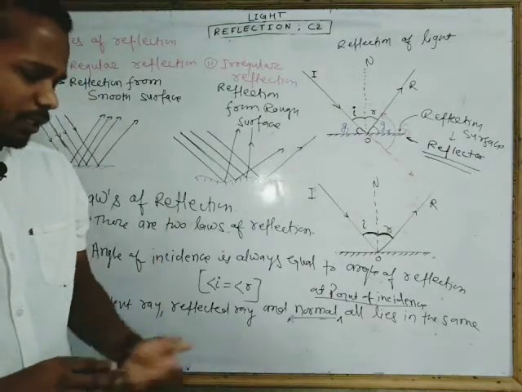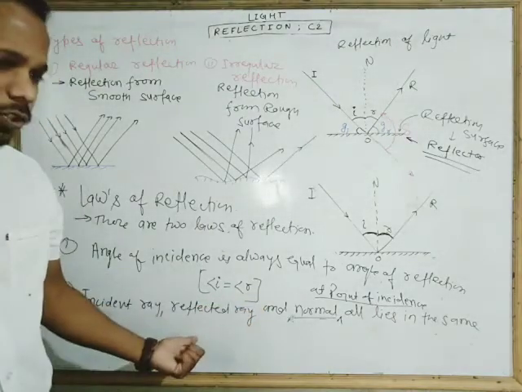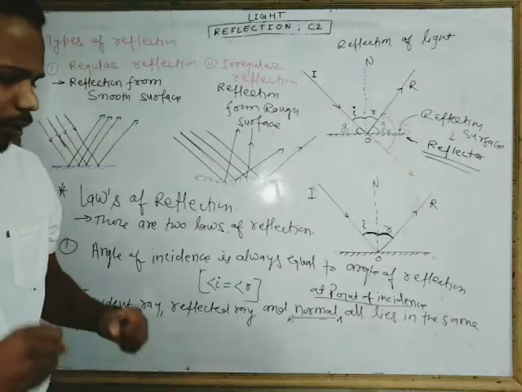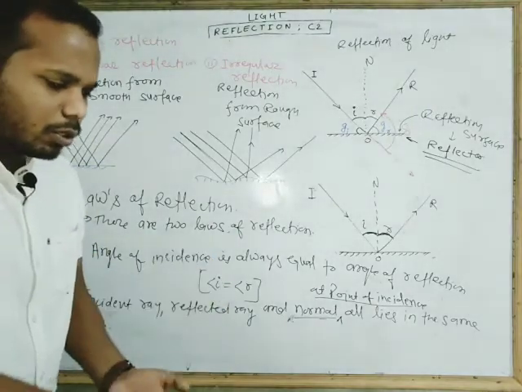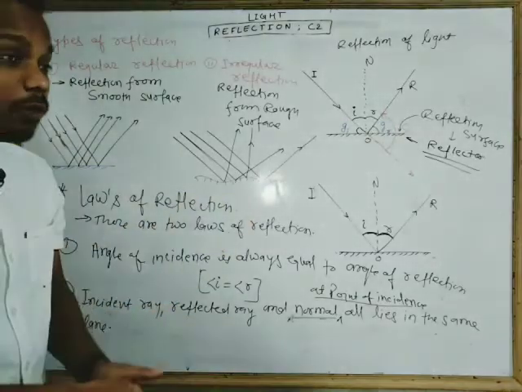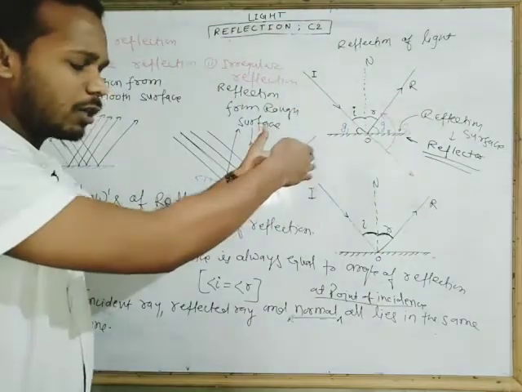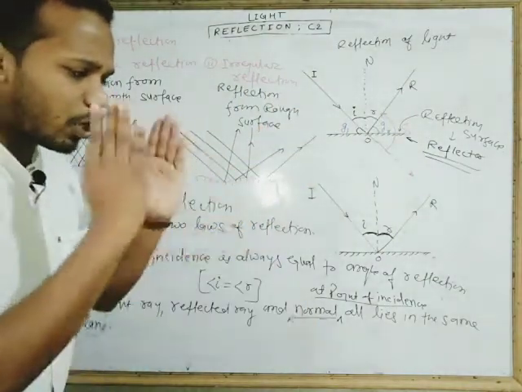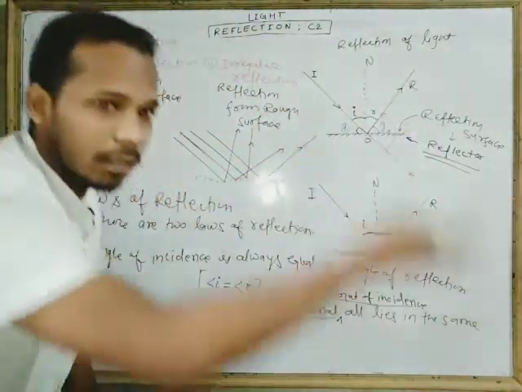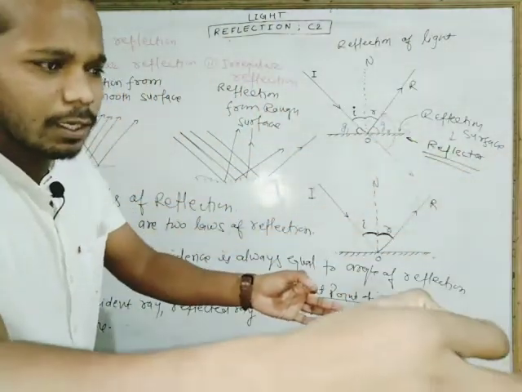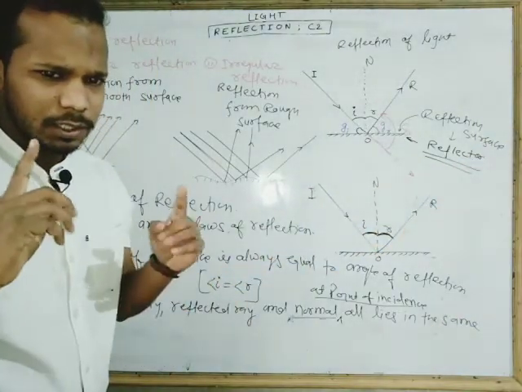I think it is much clearer for you, and you can understand this concept by throwing a ball on the ground. When you throw a ball, what will happen? The ball rises up and it moves only in the forward direction. It will not turn in this direction or in that direction. When you throw the ball downward, it goes upward, and the normal is also vertical. If the normal is slightly bent, then the reflected ray will also bend. Are you getting me? Very easy.